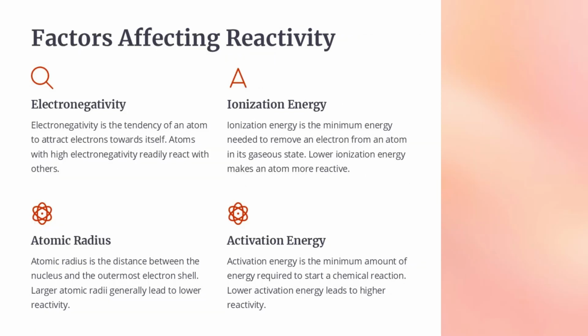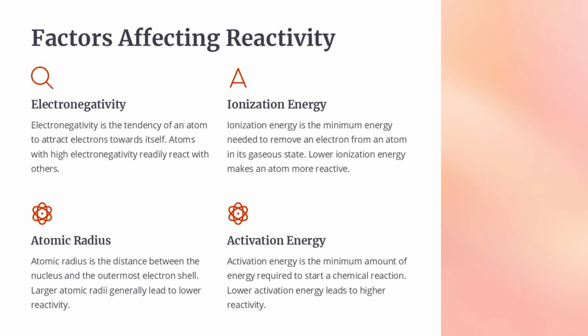Electronegativity is a key factor affecting reactivity. Atoms with high electronegativity readily attract electrons and are more reactive. Ionization energy is another important factor. Atoms with lower ionization energy, meaning less energy is required to remove an electron, tend to be more reactive. Atomic radius also plays a role. Larger atomic radii generally correspond to lower reactivity, as the outer electrons are further from the nucleus.